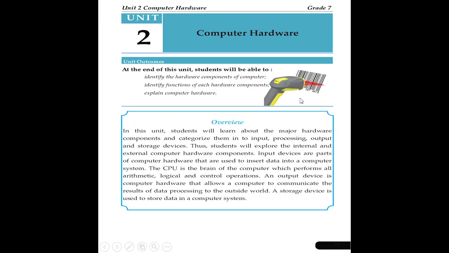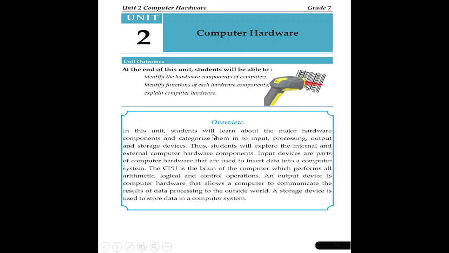The barcode reader is the best example of computer hardware that is used in every sector and field. For instance, on the back of a plastic water bottle, there is such a number. We call it a barcode, and the device is a barcode reader.